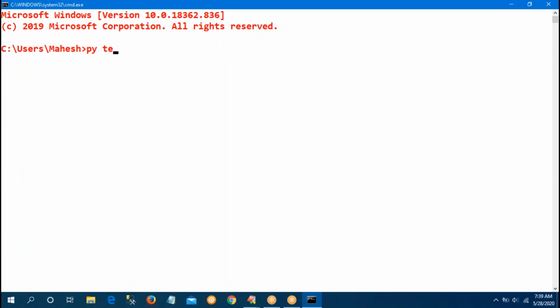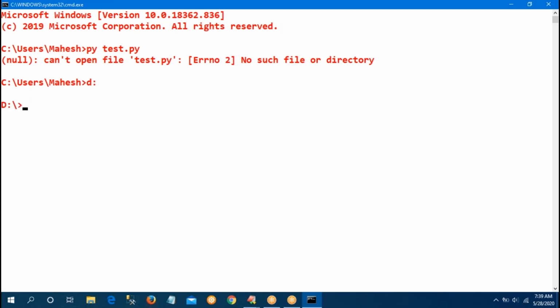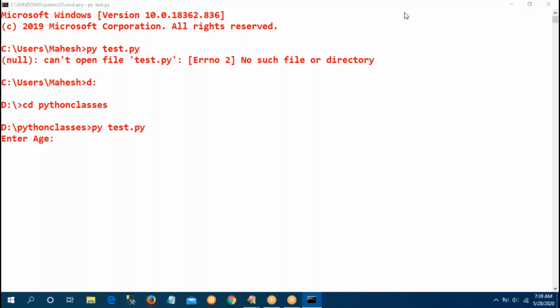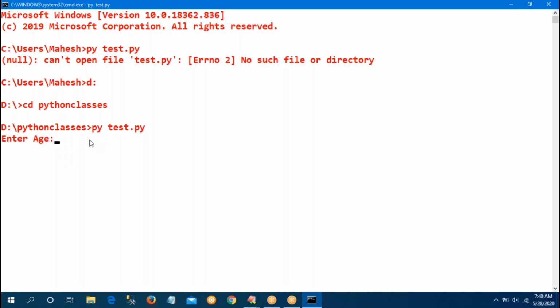Now go to the command prompt. Sir, py test.py. Sorry, it is Python. Yes. Test. Sir, enter your age. Just like that, intentionally I'm exchanging that one. Okay, Harsha. Sir, enter your age. I am telling my age is 80 years.